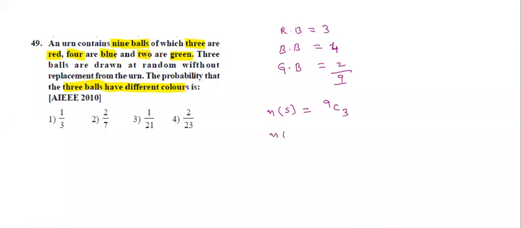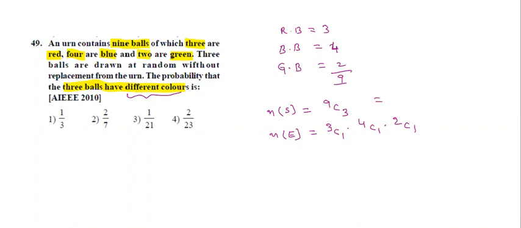And n of E, favorable case. What is the event here? E is the event of getting different color balls. Different color means one red color ball into one blue color ball into one green color ball: 3C1 into 4C1 into 2C1.